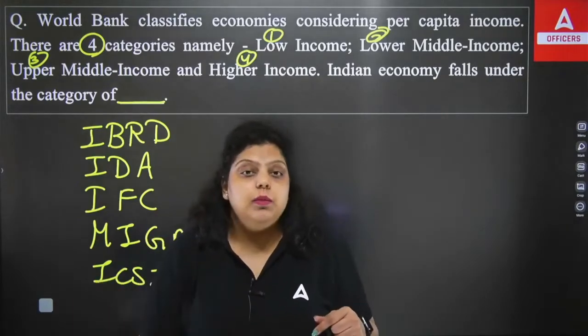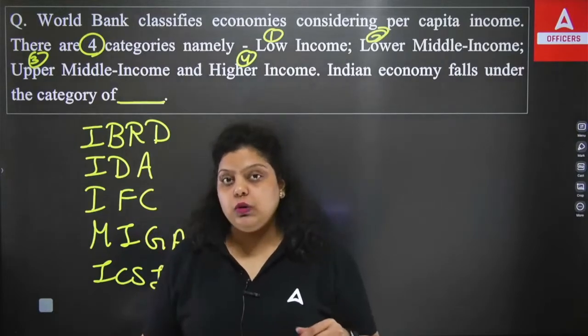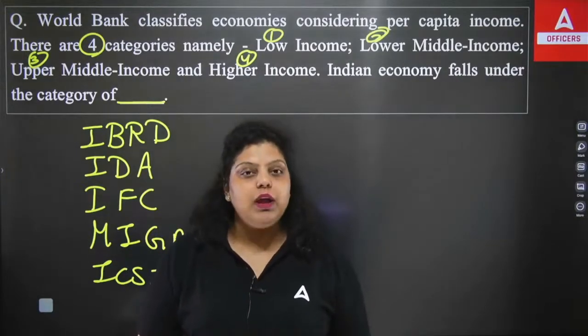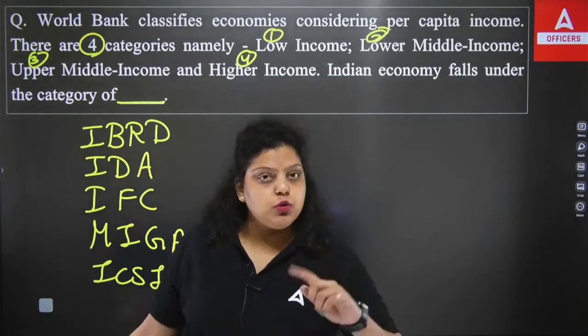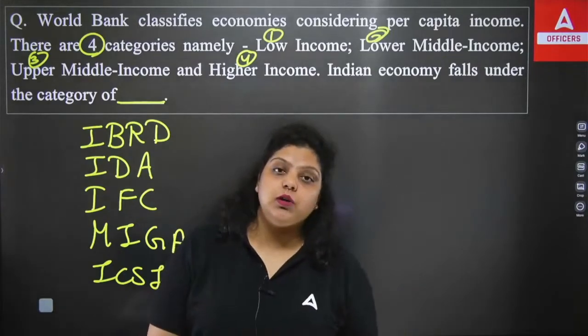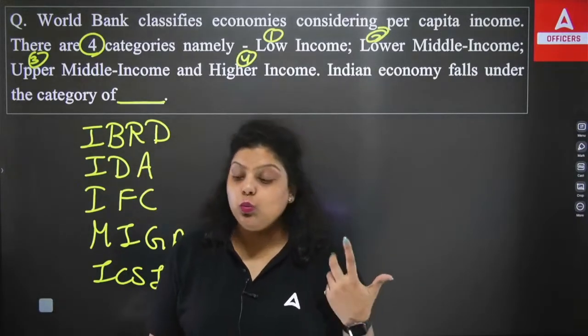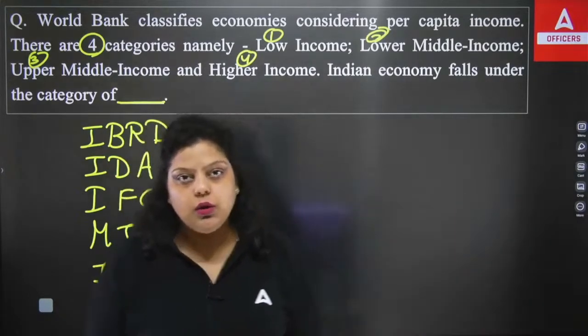So it's the responsibility of the World Bank to help that country to be developed. That's why the World Bank provides a guarantee of 90% with the help of MIGA, in which you can invest in that country, and if something happens, you will get 90% of your investment returned. Why is the World Bank doing that? Because it is taking a commission from you to provide the security, obviously.